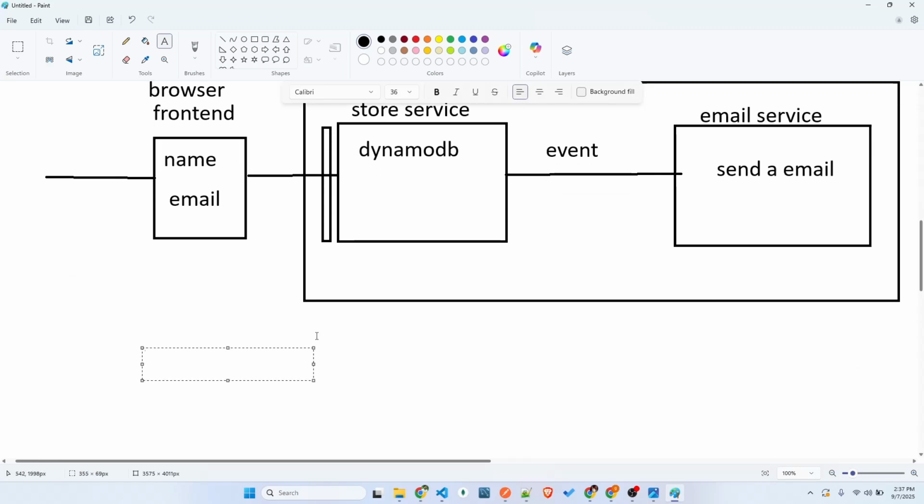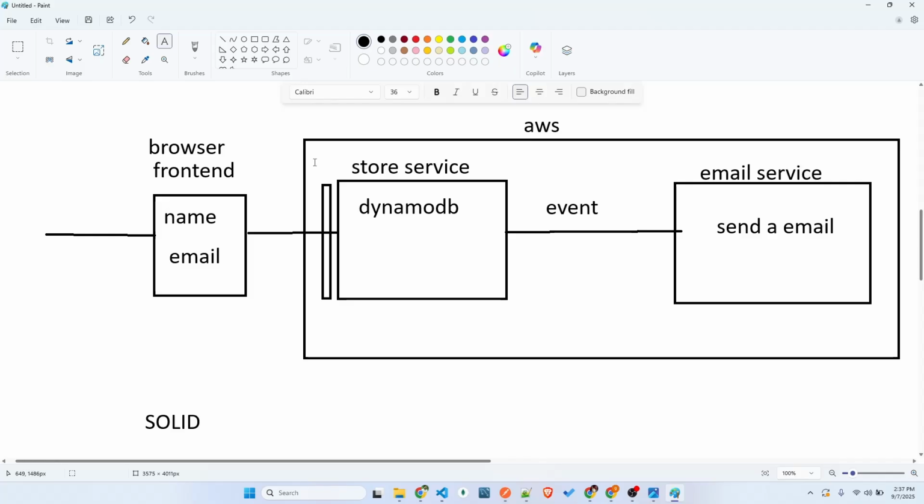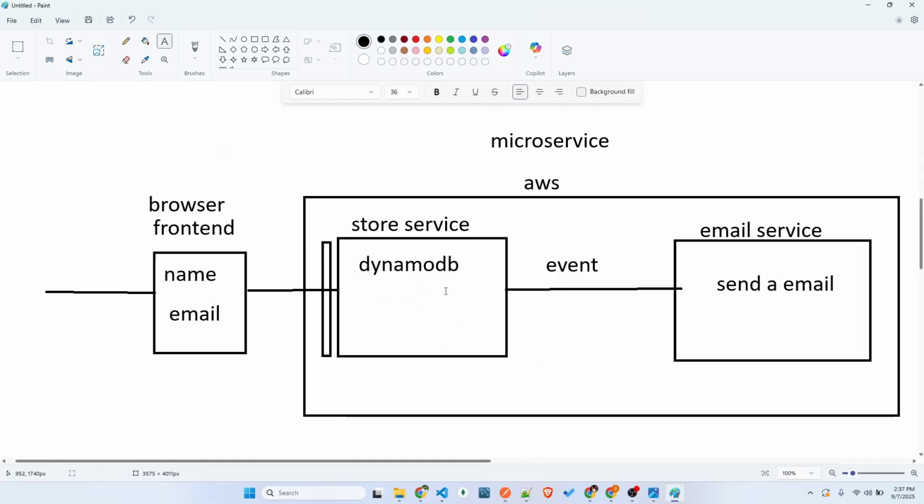There is a term called SOLID principles. In SOLID there is S, which means it has to have only a single responsibility. S is single responsibility. So this service doesn't do anything other than storing the data in DynamoDB, or the database. It does not do anything other than that. This DynamoDB also has only a single responsibility, just to trigger an event and send it to the email service. That's it. So they have only a single responsibility.